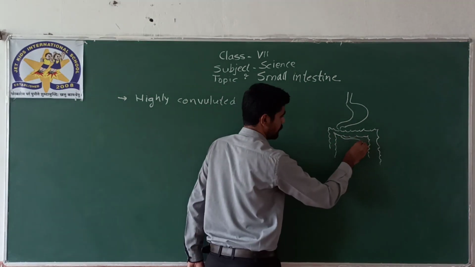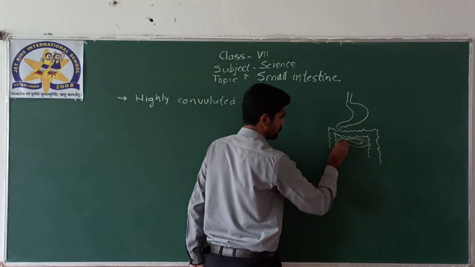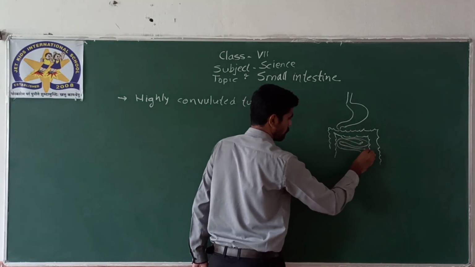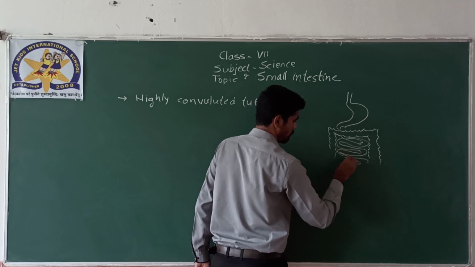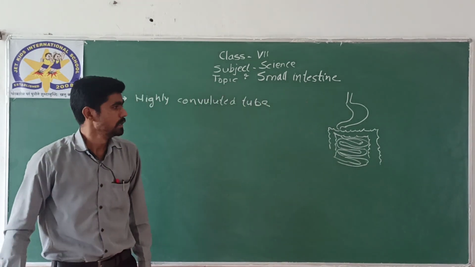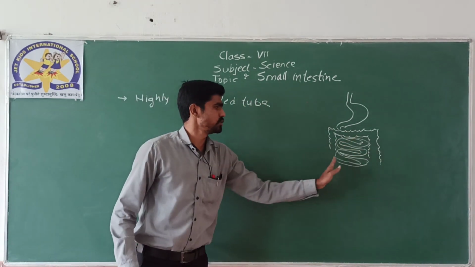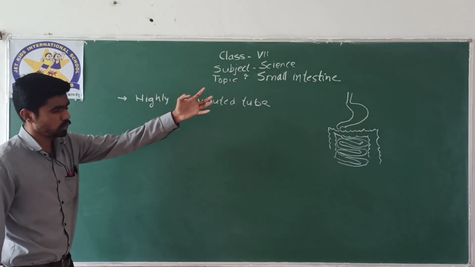And here the highly convoluted small intestine lies, and it is joined to the large intestine. So highly convoluted means there are many folds of intestine here, and it forms a highly convoluted tube.